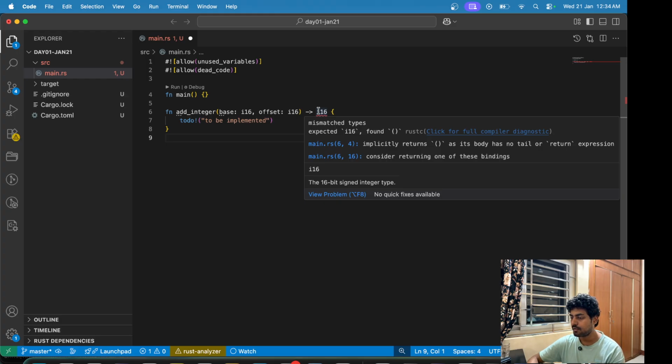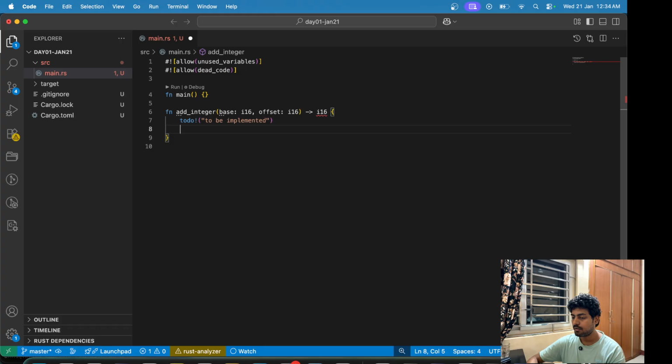I think todo should work. Yeah, so todo works. It's just a macro. Again, what is a macro? That is something we will discuss later, but you can just use this macro todo with this exclamation mark that this is to be implemented, or you can just give any random message that you want.